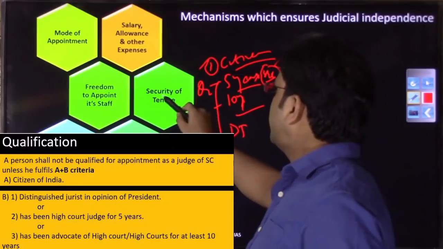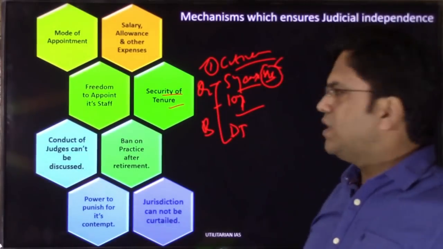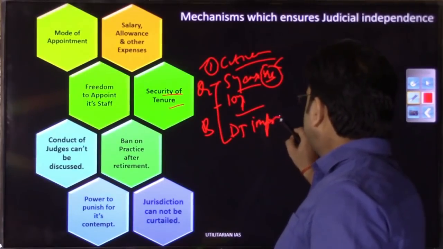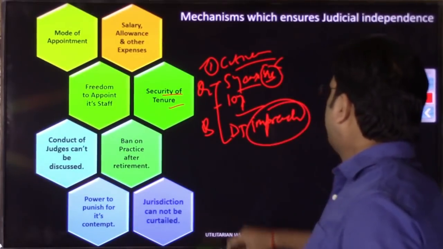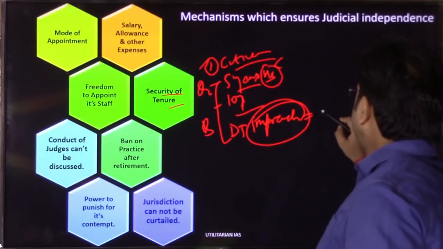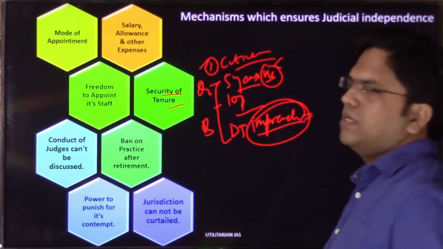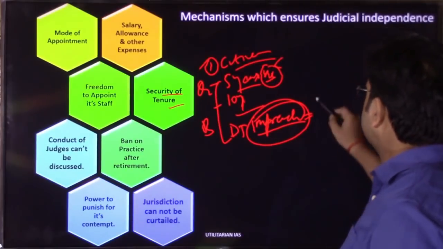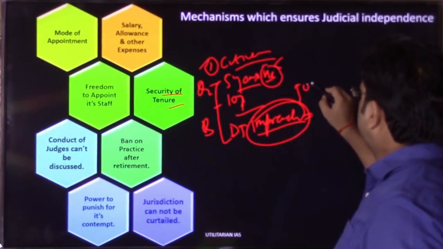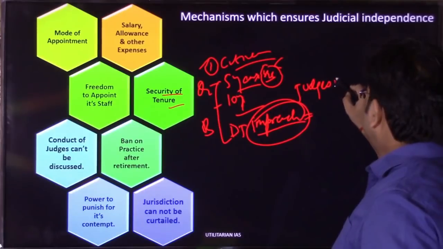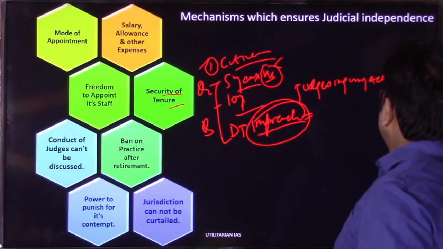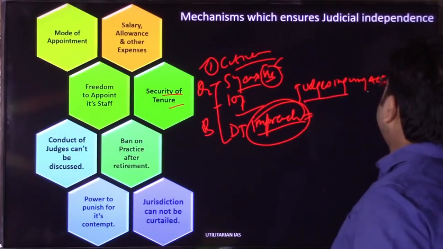So security of tenure means once you have been appointed, there is no way except the process of impeachment. Although in the Constitution this word impeachment in relation to the Supreme Court judges has not been used, you had this Judges Inquiry Act, if you remember, the Judges Inquiry Act 1968, where this word impeachment has been used.